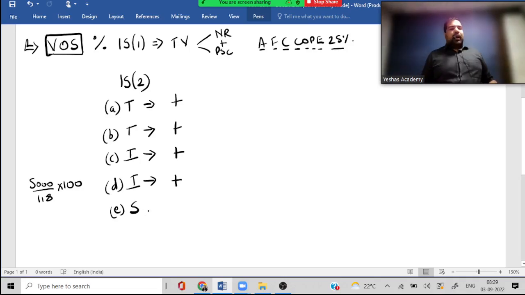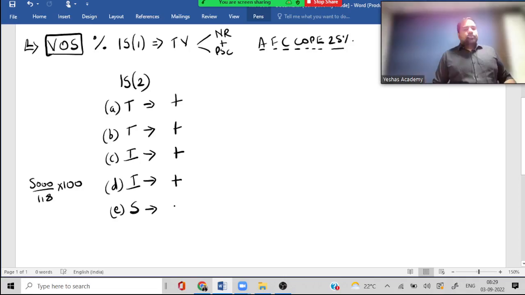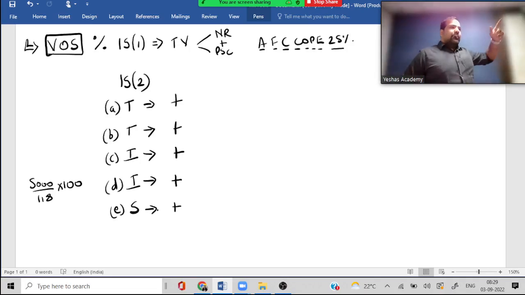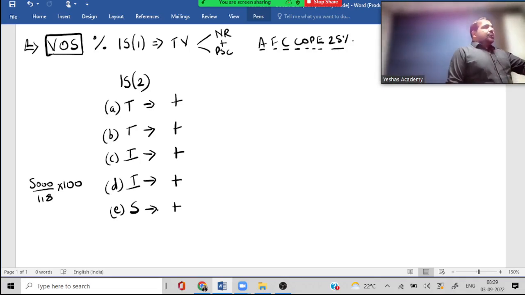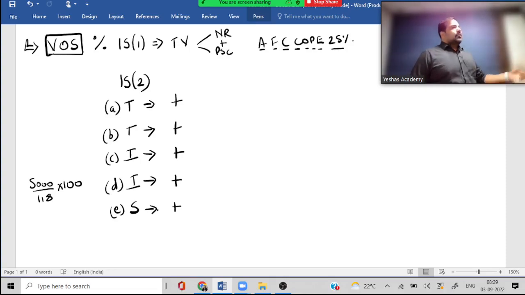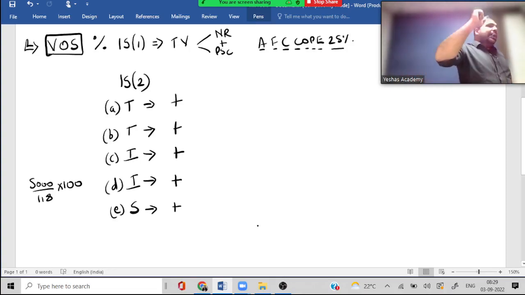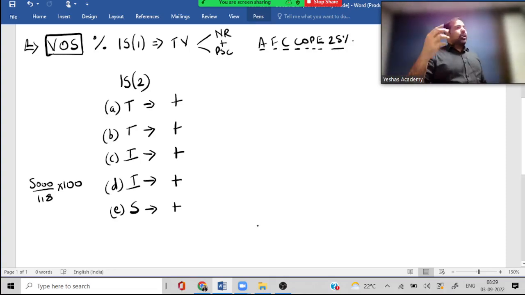And last is subsidy. Guys, that's the most tricky thing, because of course not non-government subsidy, but what are the languages? This amount is after subsidy. Have they minused it? Will you add? This amount is including subsidy. Have they minused it? Will you add? Yes. Every time they've considered subsidy, what have they done? Minus it. So what will you do? Add. Guys, I'm telling you, and still 60% of the population will get this wrong, I promise you.